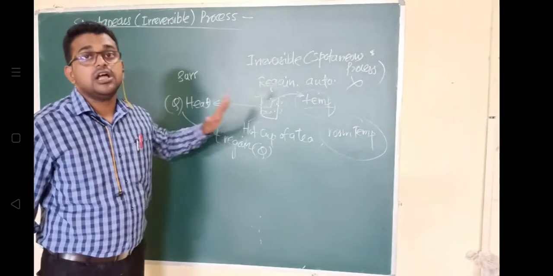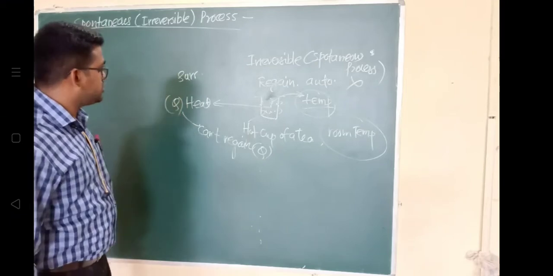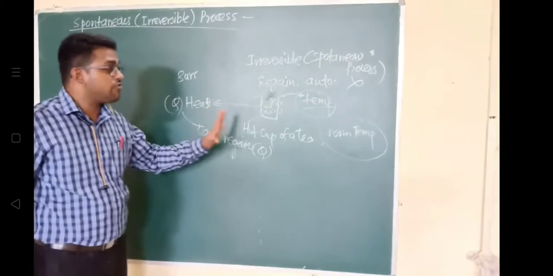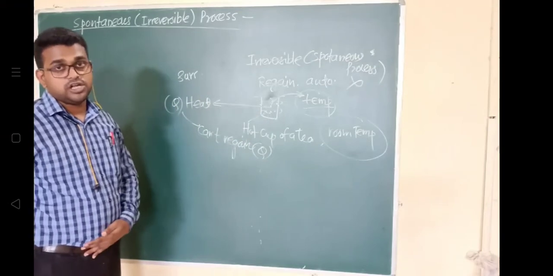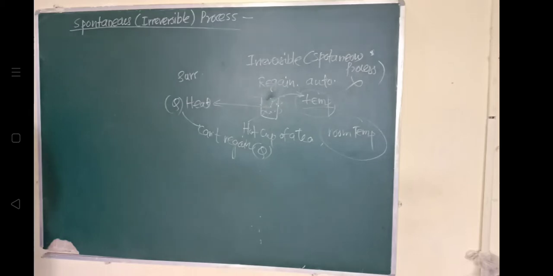The heat released cannot be regained by the cup of tea, and this process is called a spontaneous or irreversible process. This was a general example.